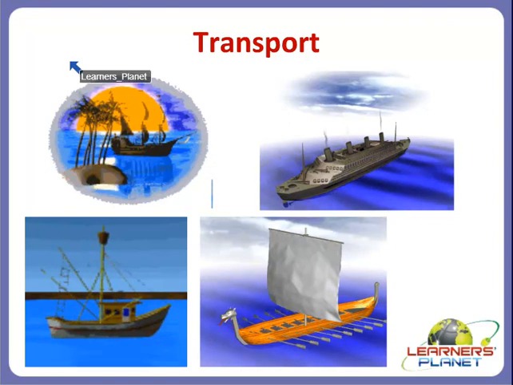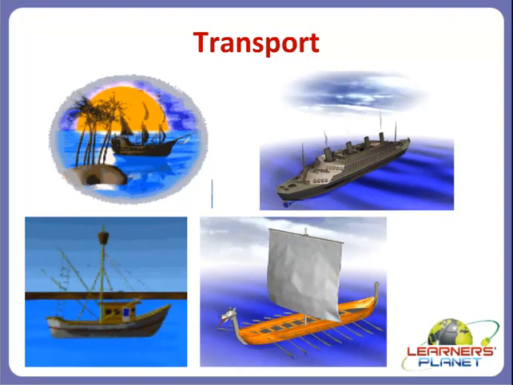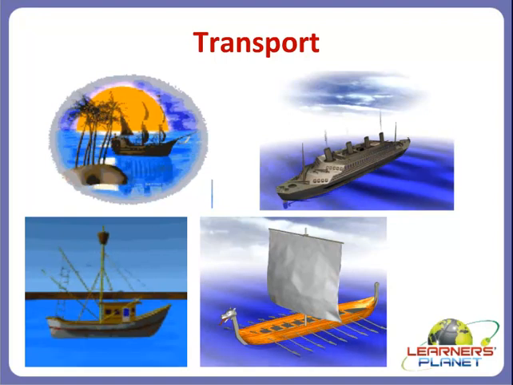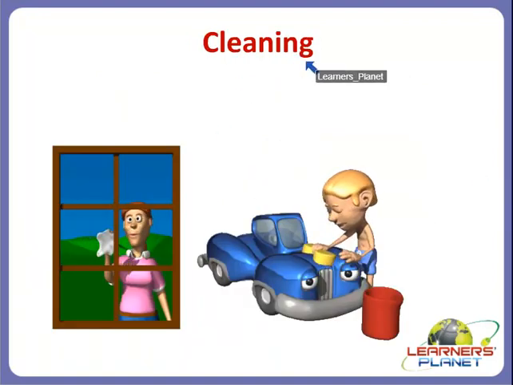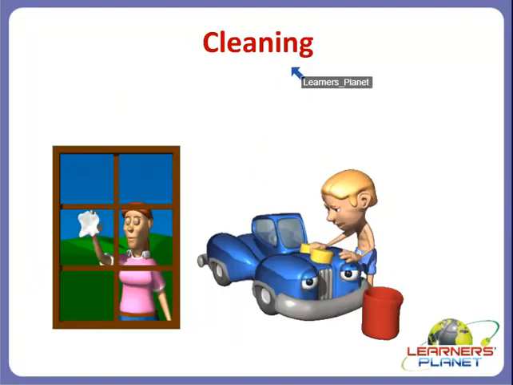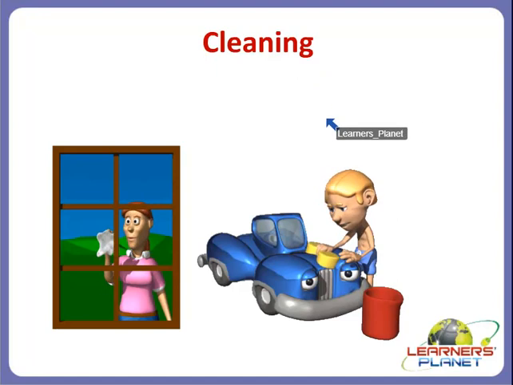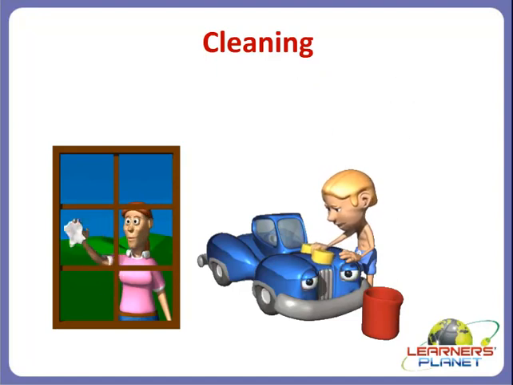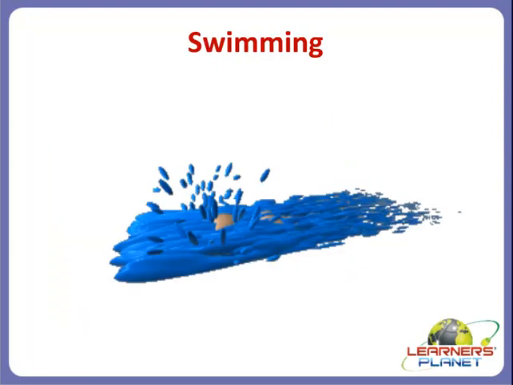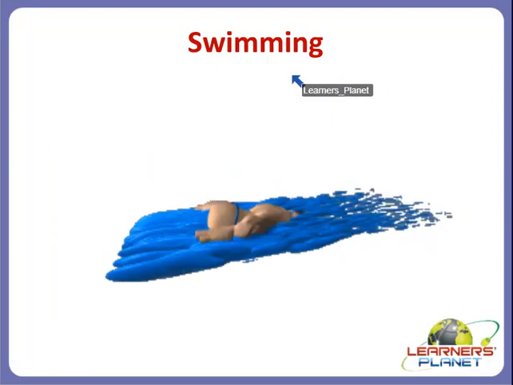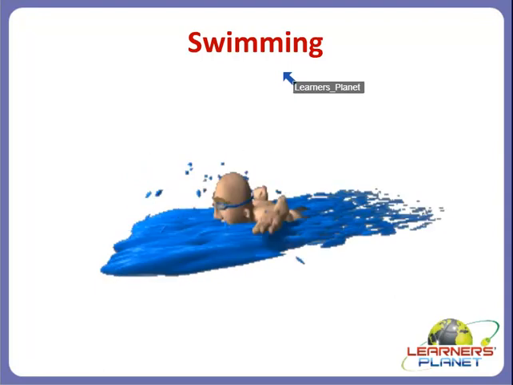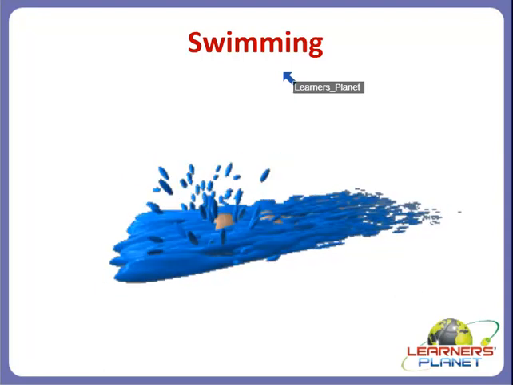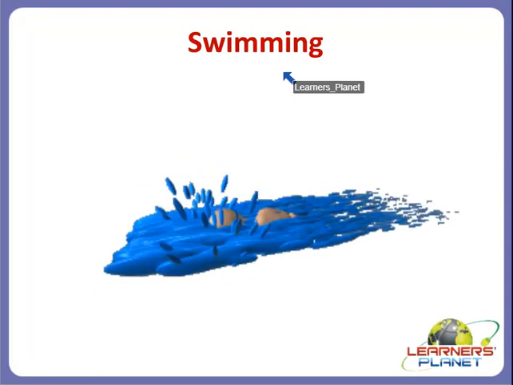So always remember that water is also useful for transportation. Then it is also useful for cleaning purposes, right? Cleaning windows, doors or cars, as you can see in the picture. Then it is also useful for swimming, because without water you would not be able to swim, right?